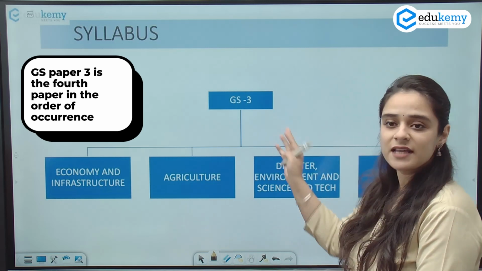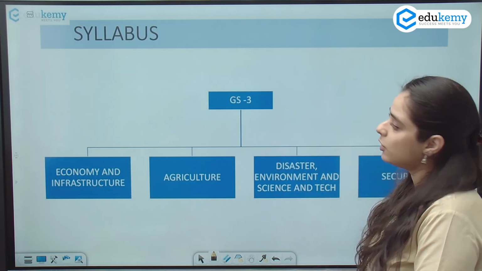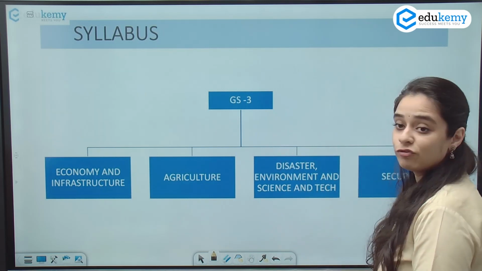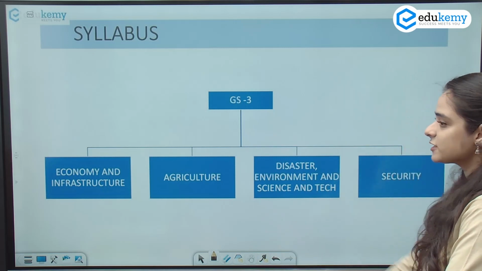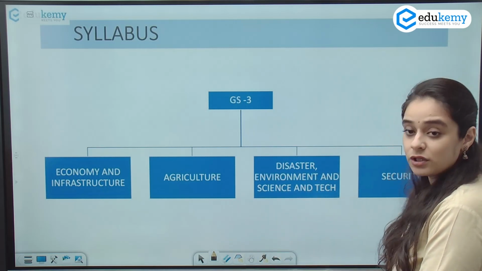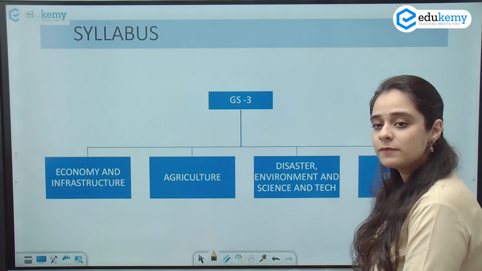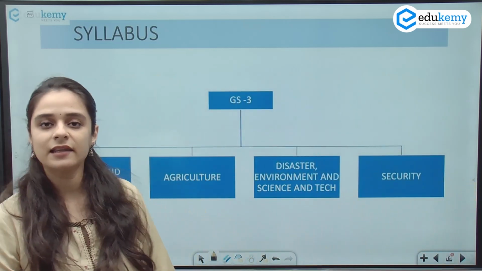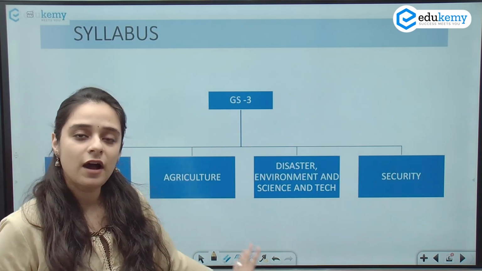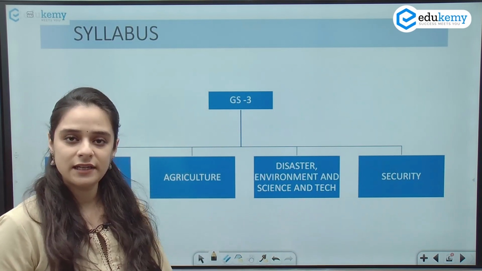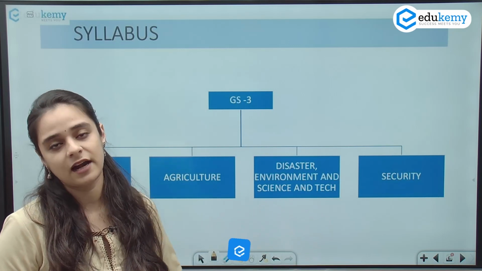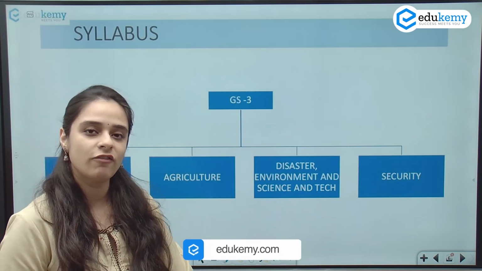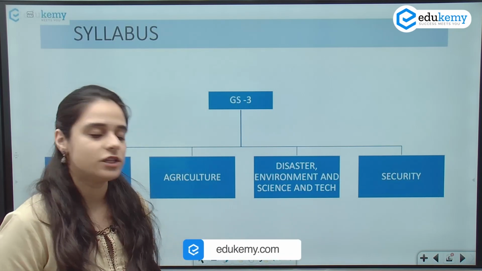So for your convenience, I have divided the syllabus of the paper into 4 major blocks. The first being economy and infrastructure, the next being agriculture, then disaster management, environment and science and tech, and the last one being security. I will discuss each of the blocks in detail, what all topics you have to study, and the number of questions that pertain from each section.